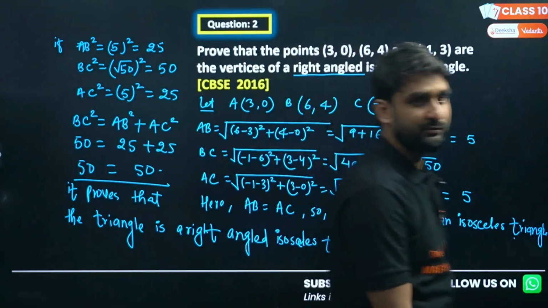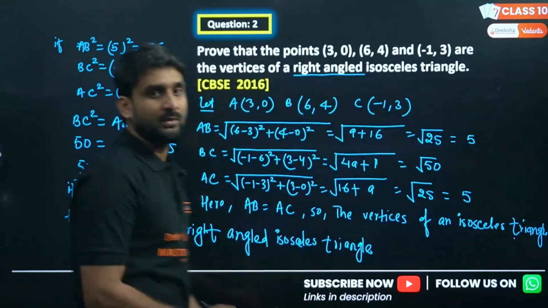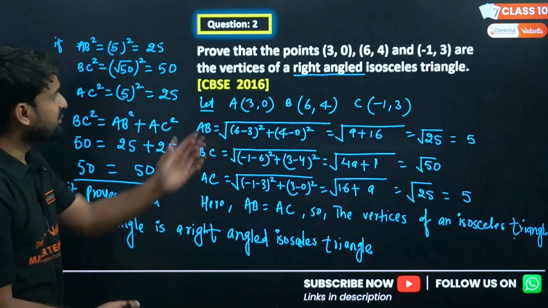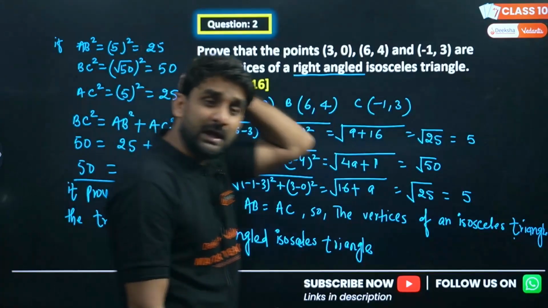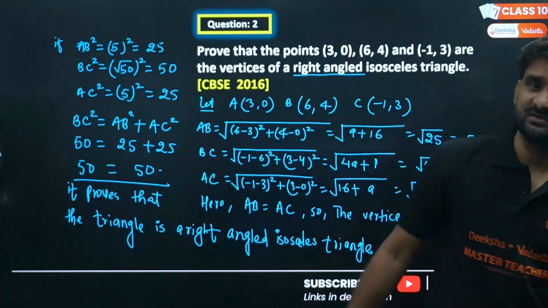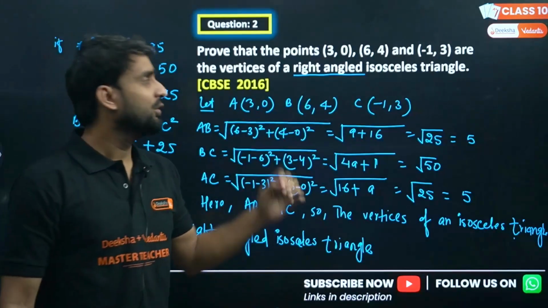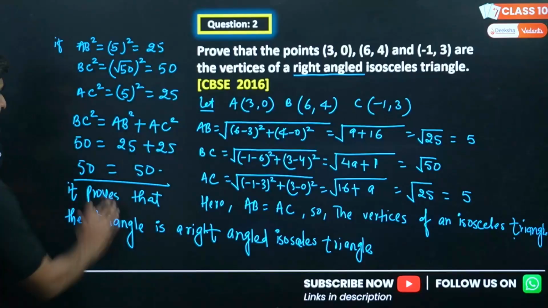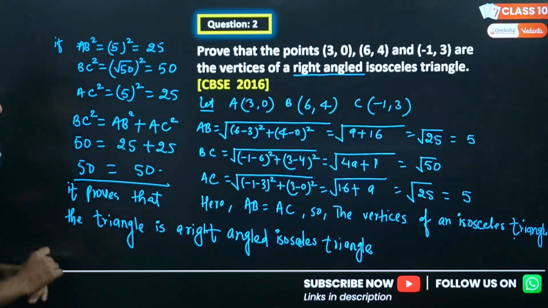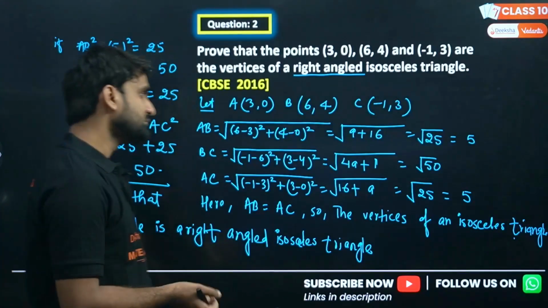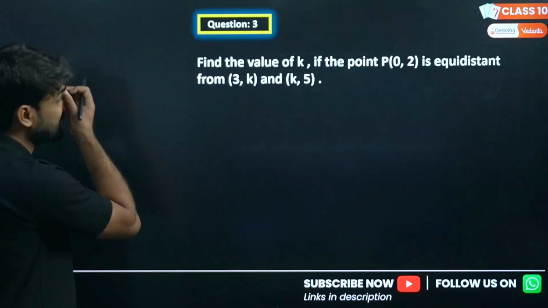This is the beauty of this question. I hope you have understood. So what we have done in this question, first we calculated the distance by using the distance formula, and to confirm the right angle condition, we have applied Pythagoras. This is the Pythagoras theorem, right? The reverse of Pythagoras, right? So let's move to the next question.